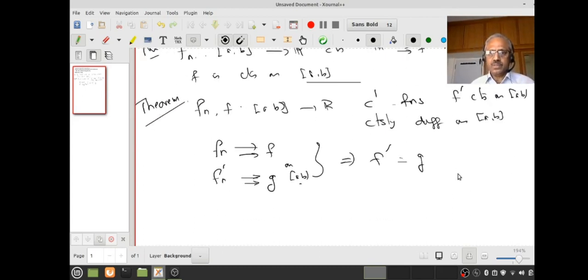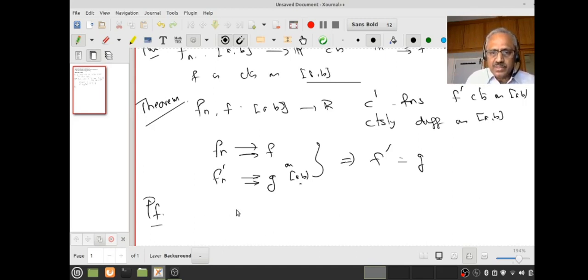Now how do you prove this? See, for all higher analysis purposes, most often this theorem is very good. There is a more technical result, I will come to it later, but this is the simplest case, and it's the most useful case.